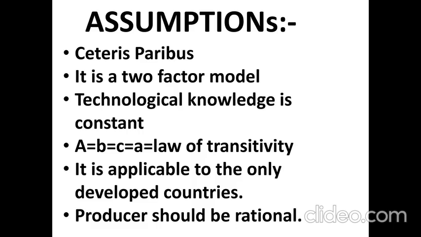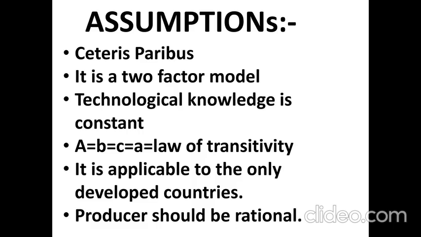Alfred Marshall's model is a one-factor model, whereas this model is two-factor. Two factors are taken into consideration. He also assumes that technological knowledge is constant. Technology won't change during a specific period of time. Then only can we prove the theory.